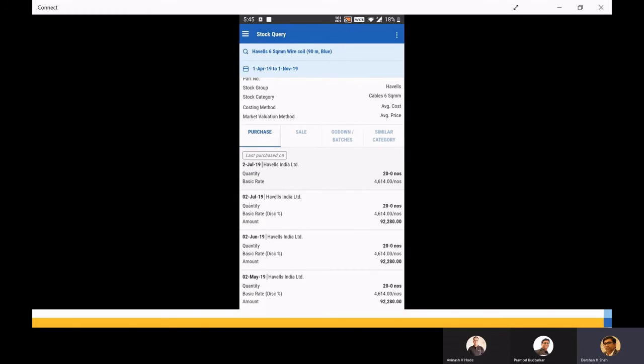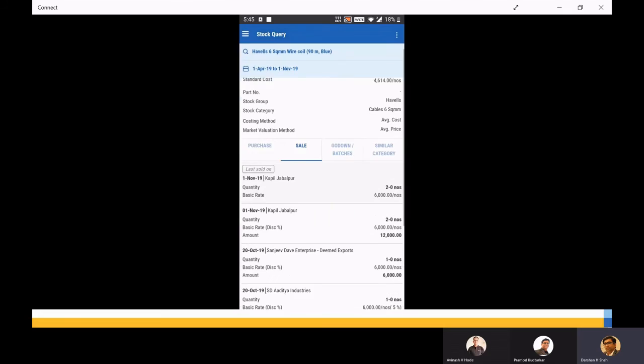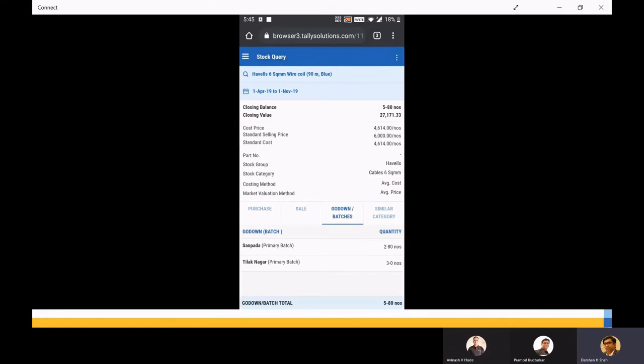I can see whom all I've purchased this product from. Definitely Havells, I'm purchasing directly from Havells, but what is the consistency of my purchase? I can also see if I'm making a sale to any other person, at what price and what quantity I'm selling it. If I want to see which godown it is in, 3 quantities are in my Tilak Nagar and 2 are in my Sanpada, so I can really see it from here itself.